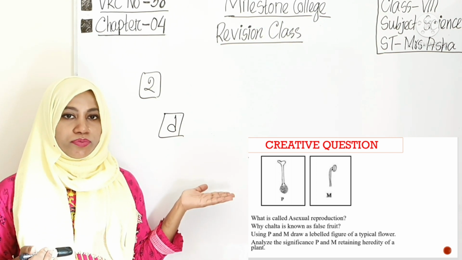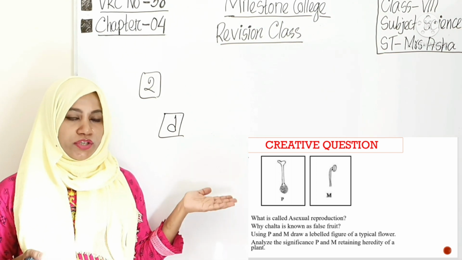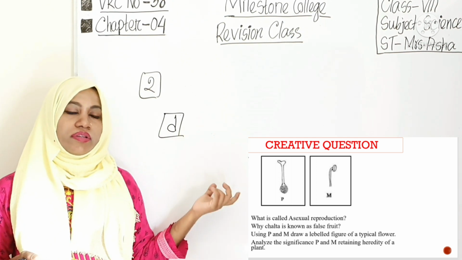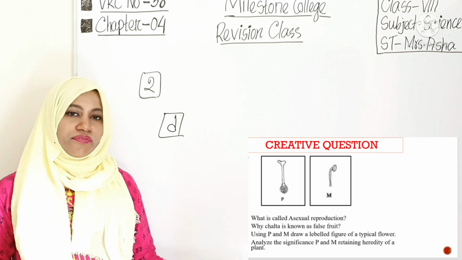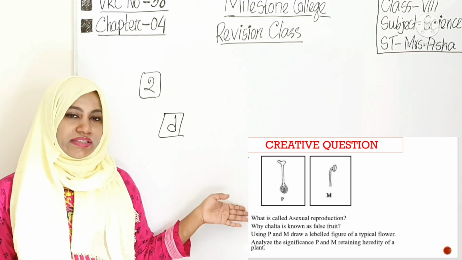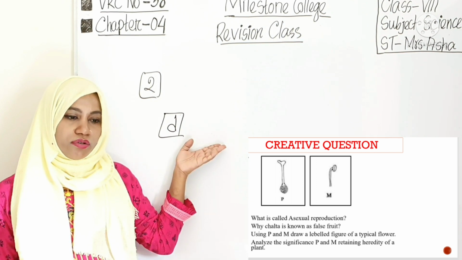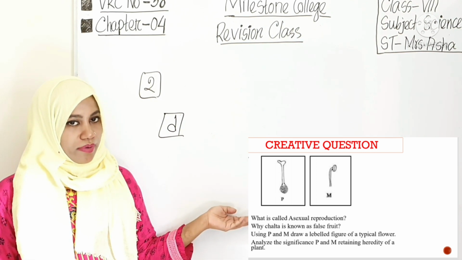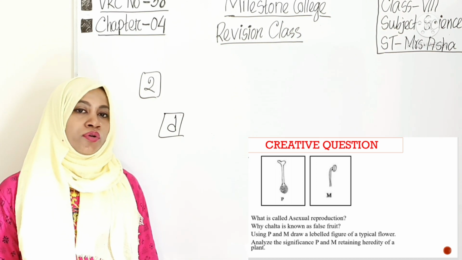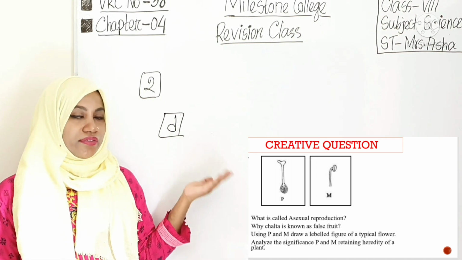By the fertilization process, is it? By the reproduction process, so you have to write the significance of P and M, how they are signified, how they are important. So write separately the significance of P, the significance of M, okay, and then write your higher thinking.